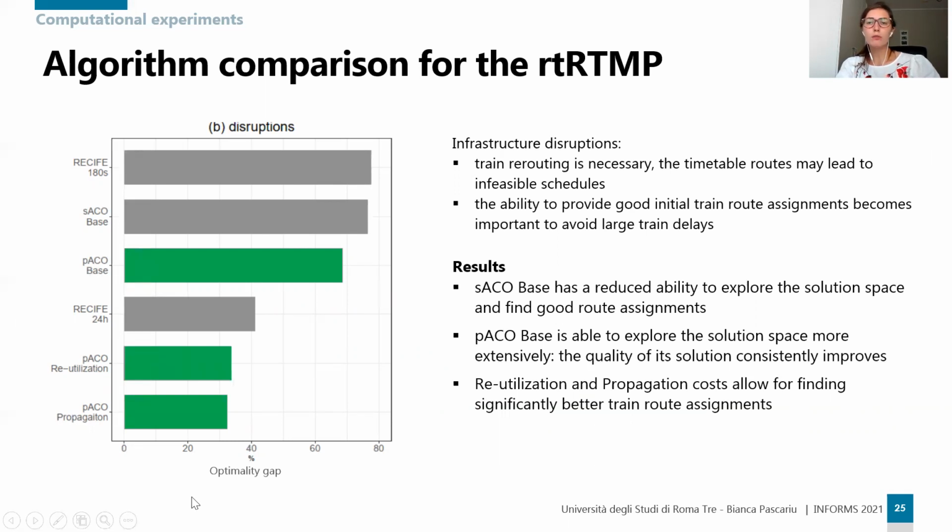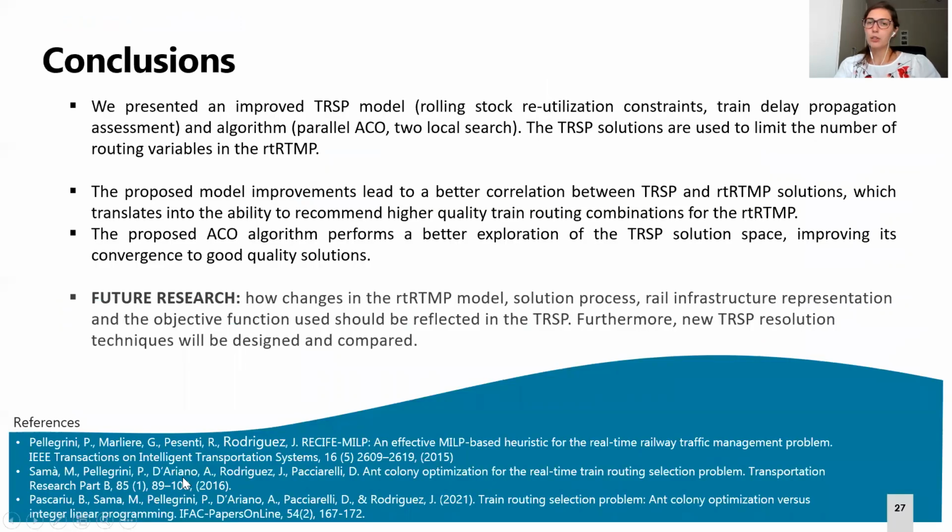P-ACO reutilization, for example, halves the average objective values of P-ACO base, while P-ACO propagation brings additional improvements over P-ACO reutilization. From the results, we can thus conclude that the proposed model improvements lead to better correlation between the TRSP and the rtRTMP solution, which translates into the ability to recommend higher quality train routes to the rtRTMP.